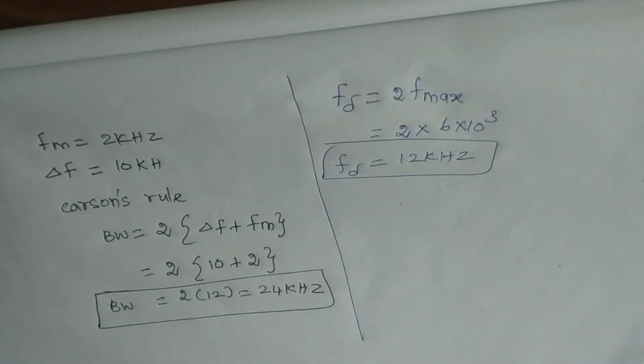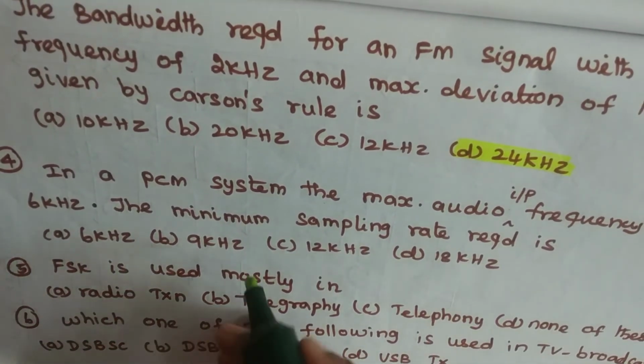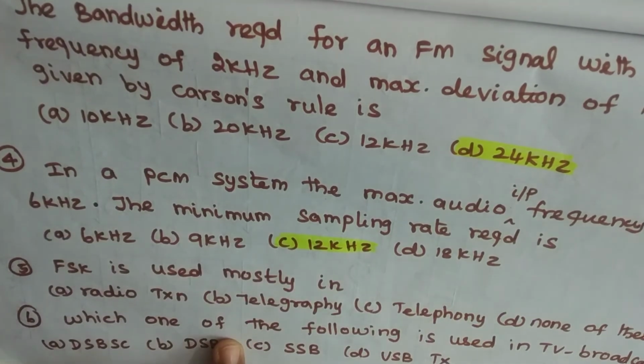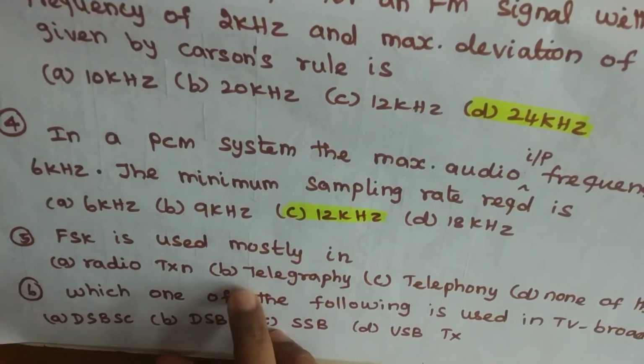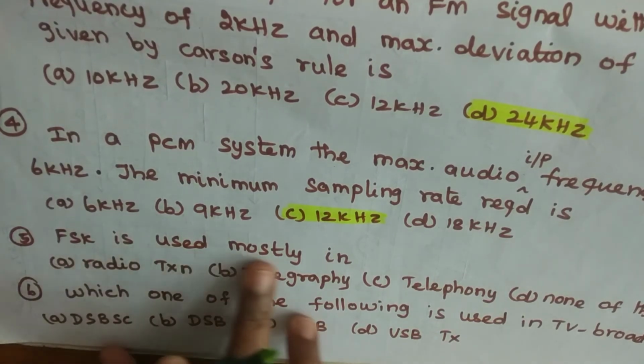So if we know the formula, we can easily calculate the value. So we have to remember the formulas. So the answer is option C, 12 kilohertz.